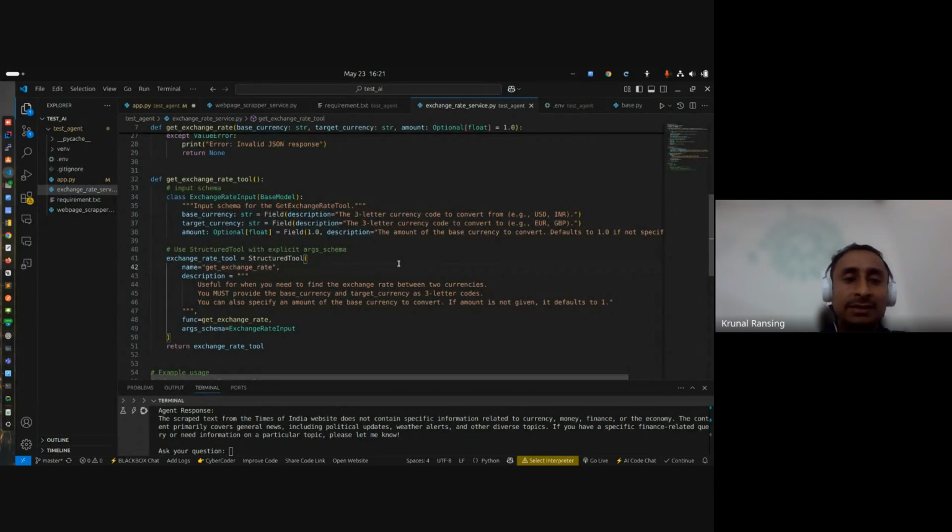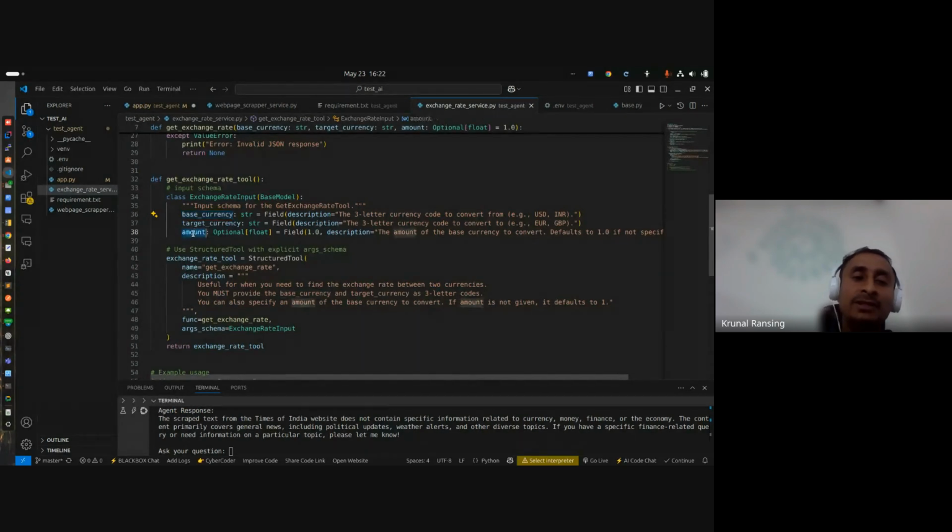We need to help the agent and the LLM understand how the user is going to ask, so we define the schema for the inputs. For the exchange rate, we need the base currency, or we can call it the from currency, and the target currency. For example, from INR to USDT.